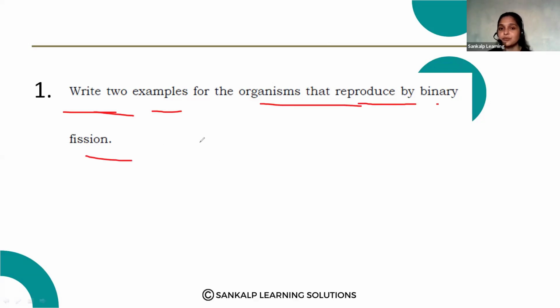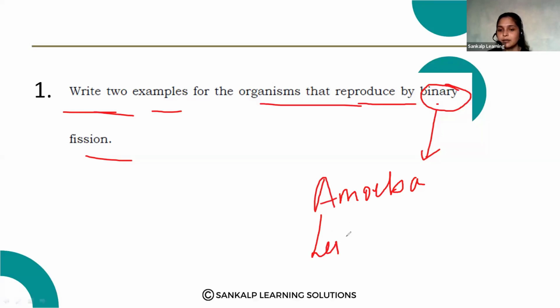Binary fission we can observe in the amoeba and leishmania, right? So these 2 organisms, or you can say bacteria. Bacteria also perform the binary fission.